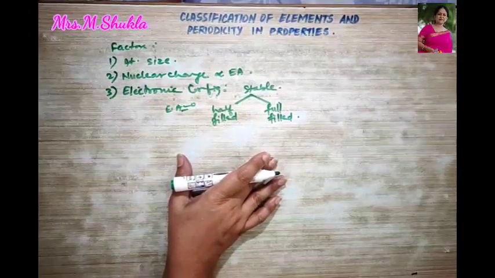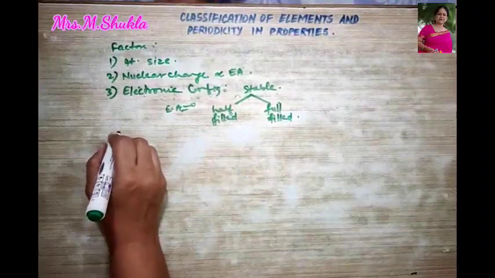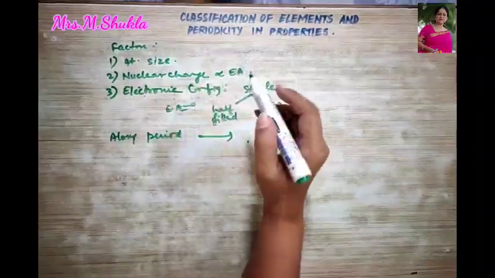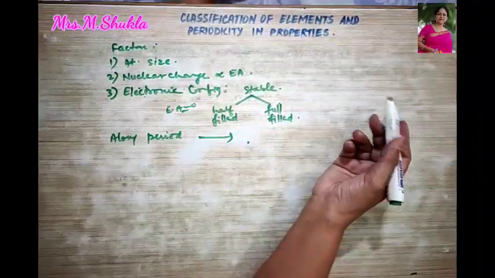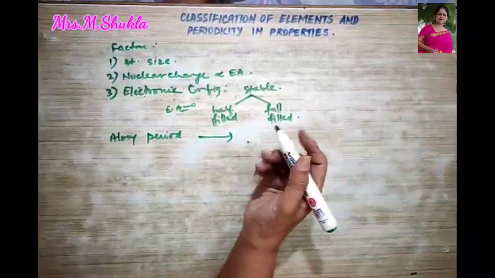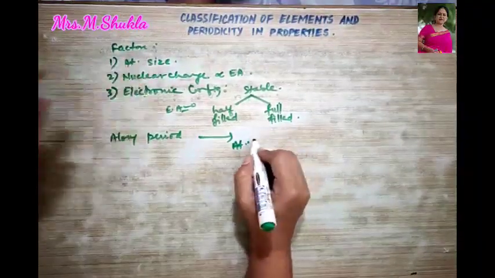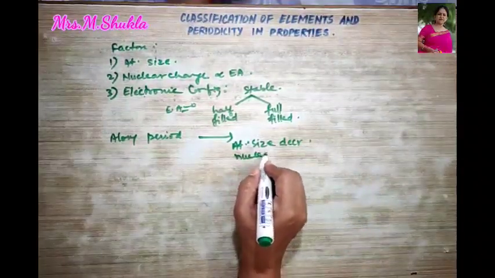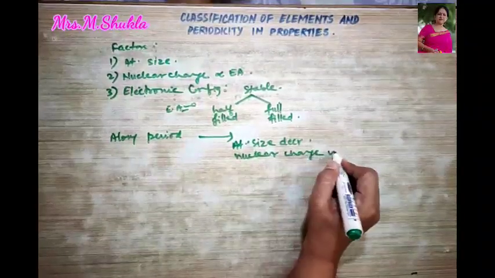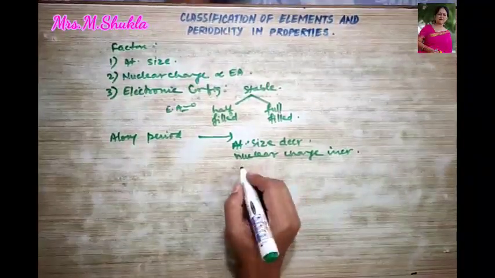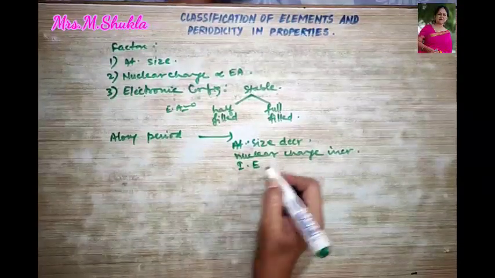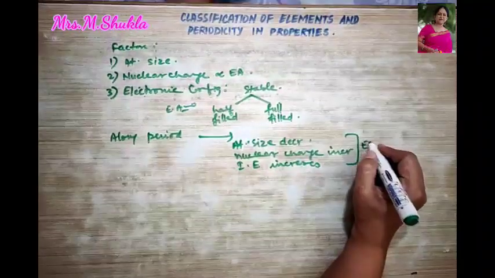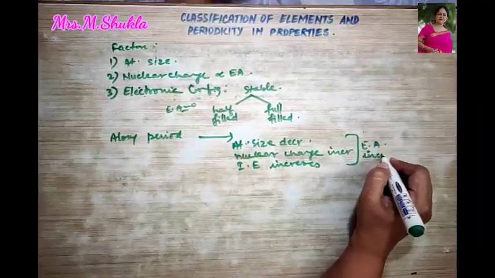So now talking about the trend along the period, what do we know? Along the period, the electron affinity increases. Now why does electron affinity increase? We can say atomic size decreases, nuclear charge increases, and ionization energy increases, and therefore your electron affinity increases.